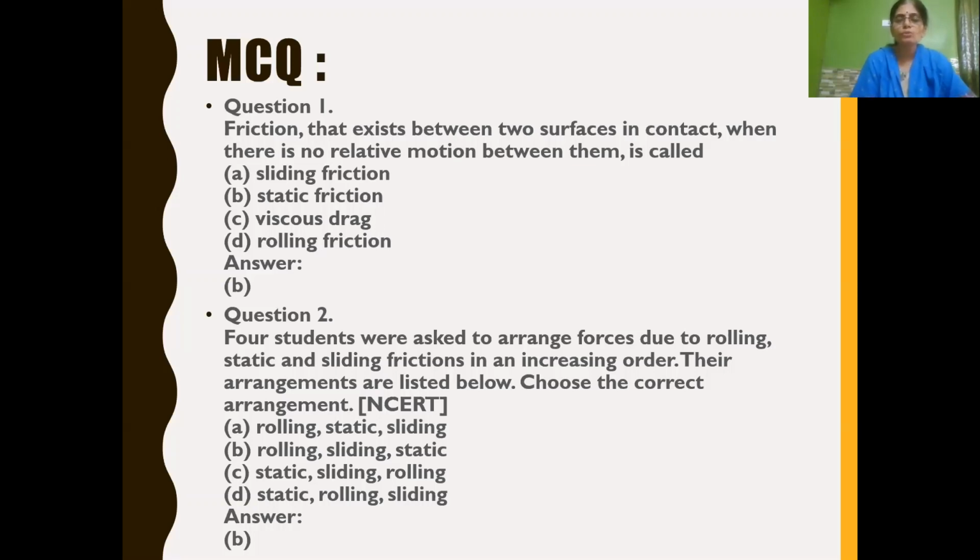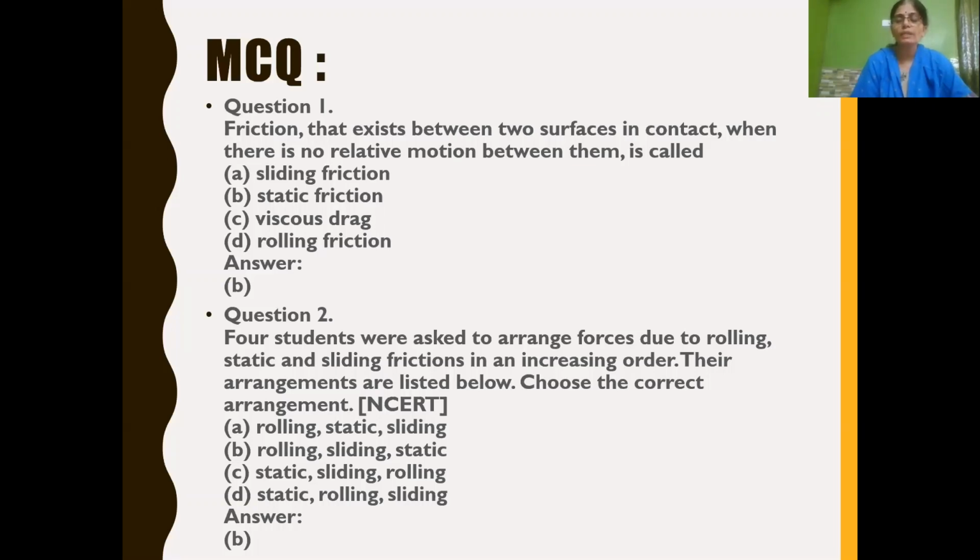Next question, four students were asked to arrange forces due to rolling, static and sliding friction in increasing order. Their arrangements are listed below. Choose the correct arrangement. Rolling friction will be less, static friction will be more.